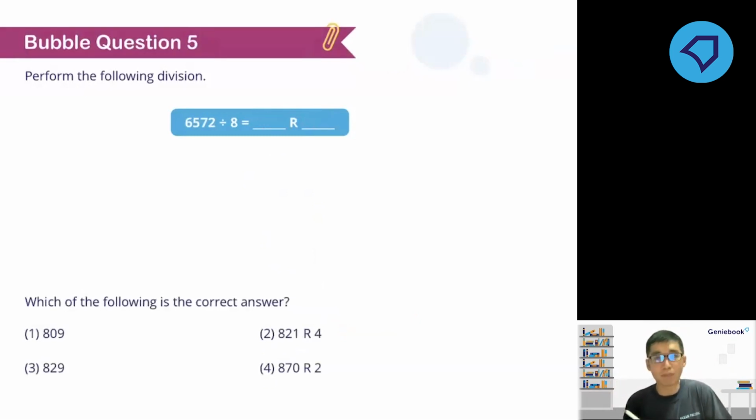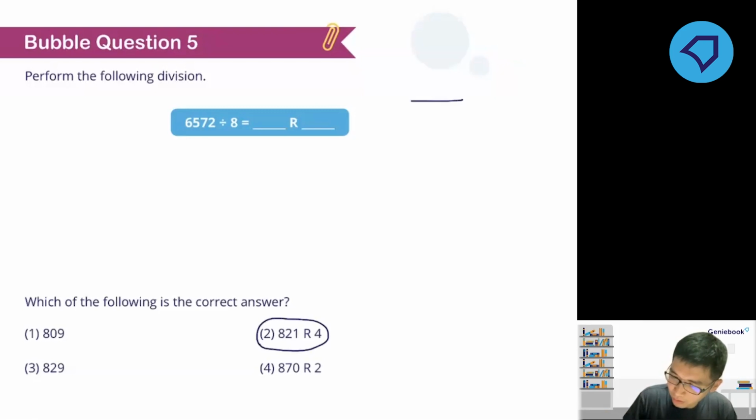Okay, so this is your bubble question number 5. Now I'm not going to split into one question on quotient, one question on remainder. So this question, put everything together. I want to know what's the quotient, what's the remainder. 6,572 divided by 8. What is the answer for this? Okay, so 1 minute for this. Anyone thinks that you need more time? What is the correct answer? I think many of you already got it. The answer is number 2, 821 remainder 4. So again, let me just quickly show you the workings, right?